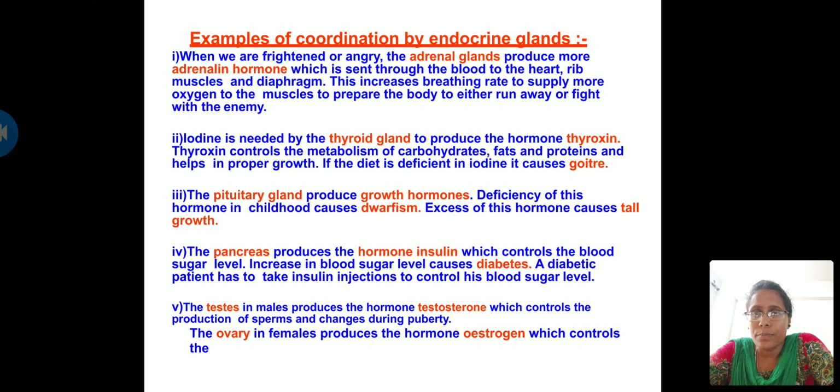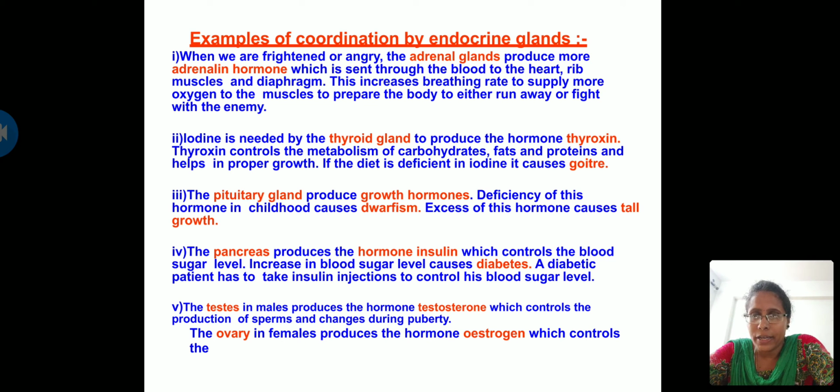This increases the breathing rate to supply more oxygen to the muscles, to prepare the body to either run away or fight the enemy. I explained this when I showed you the diagram, so the same thing is given on the slide.